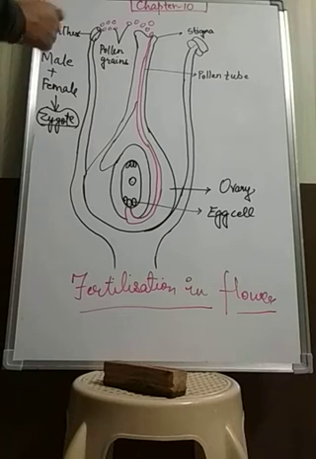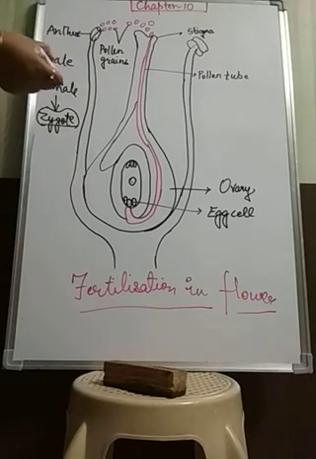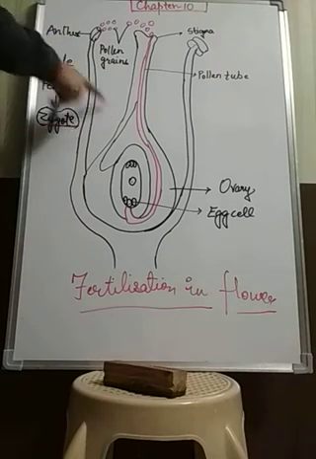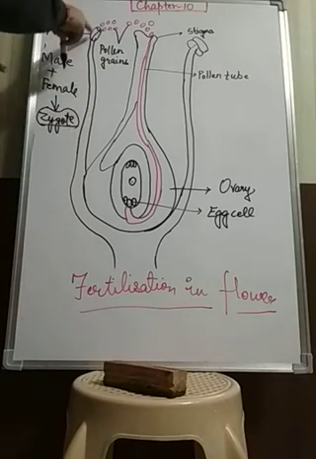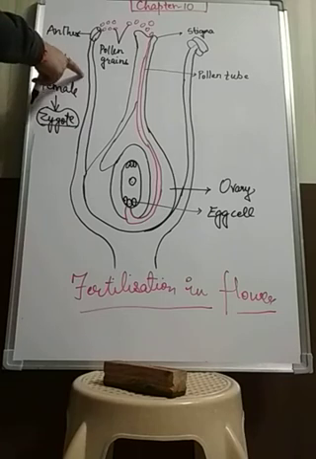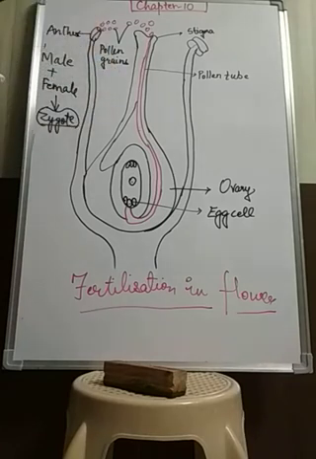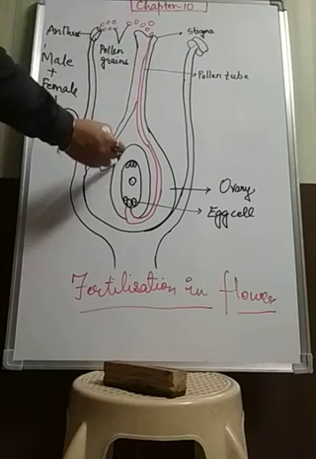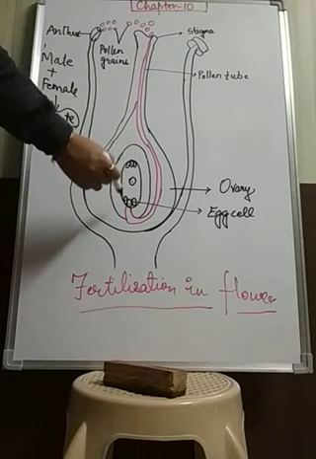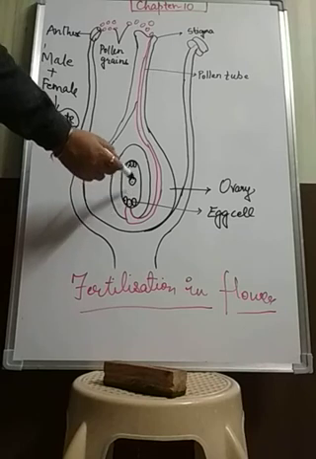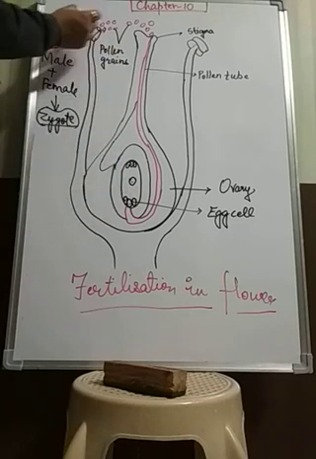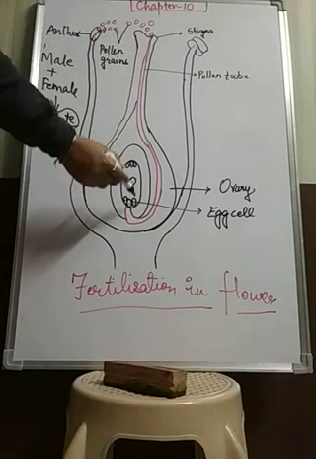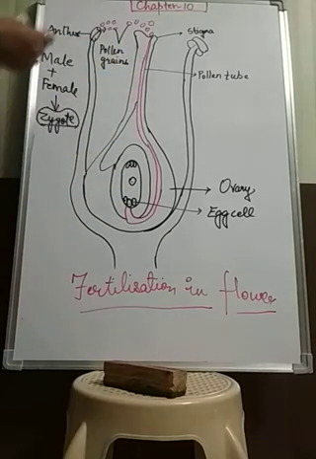In the plants, the flower is the reproductive part of the plant, and in that reproductive part this is the female and this is the male part. These stamens or the anthers are the male part and this ovary is the female part. In this whole pistil or ovary, the ovule has the egg cell, whereas in the anthers the pollen grains have the male cells.